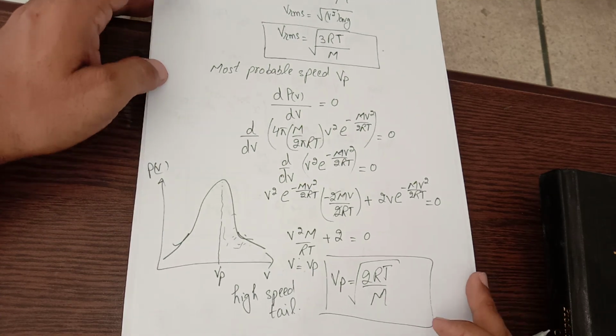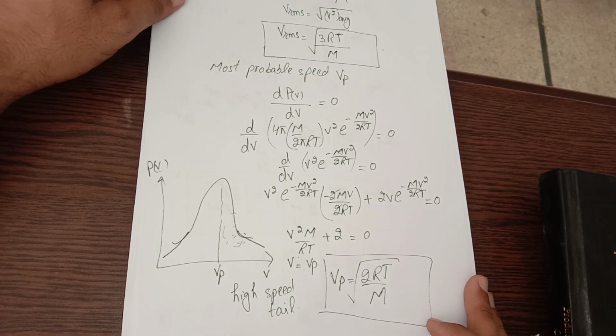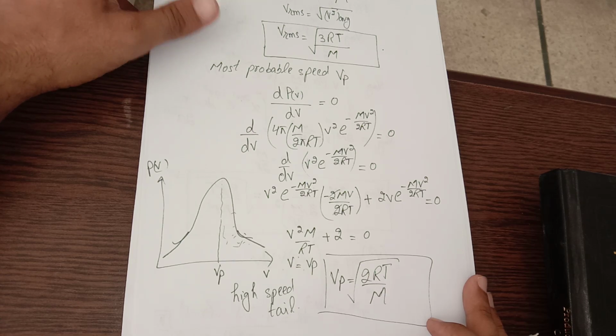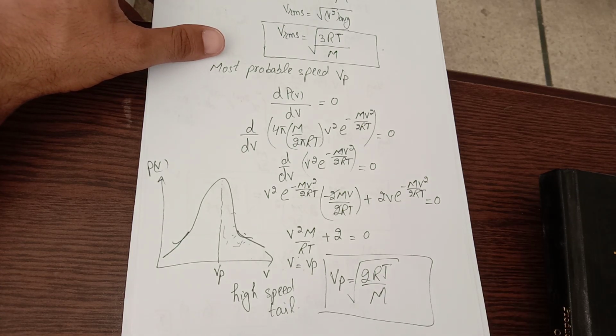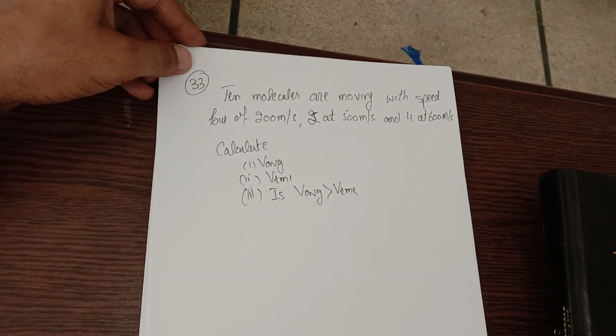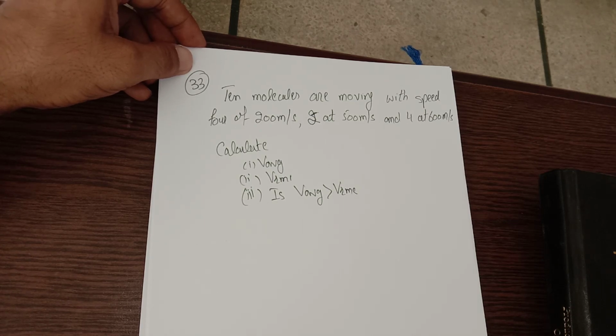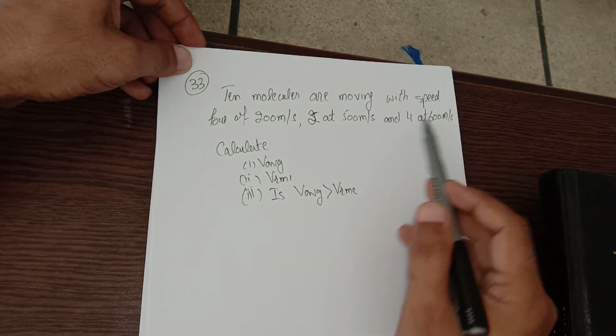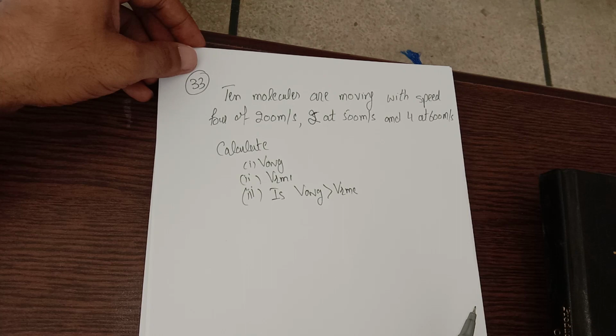I hope you have come to terms with the topic of distribution of molecular speeds and their average, RMS and probable values of speed. Now let's look at a numerical. This is numerical number 33 of the book. 10 molecules are moving with the following speeds. 4 are moving at 200 meter per second, 2 are moving at 500 meter per second, and 4 are moving at 600 meter per second.